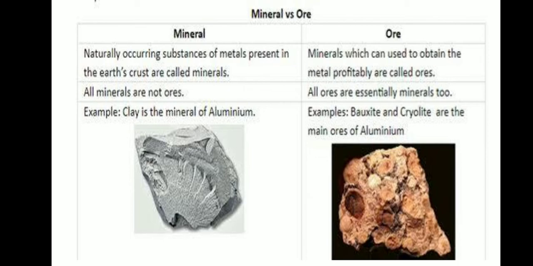What is an ore? Minerals from which the metal can be obtained profitably are called ores. All minerals are not ores, but all ores are essentially minerals. Example, clay is a mineral of aluminium. Example, bauxite and cryolite are the main ores of aluminium.